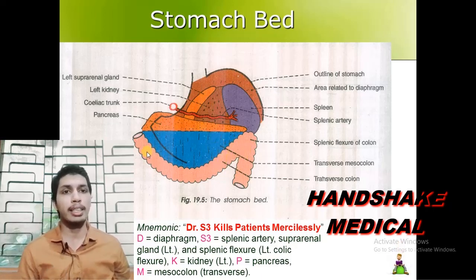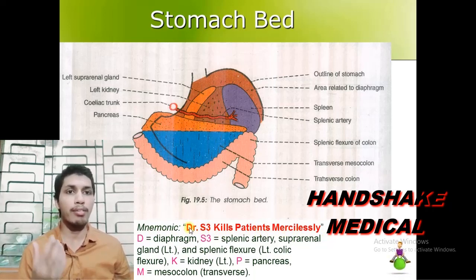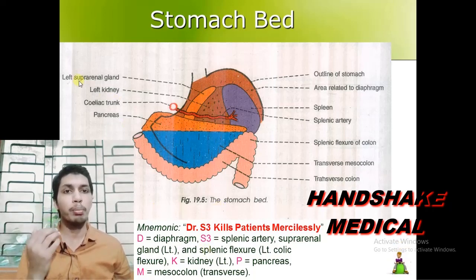You may memorize it with the help of a mnemonic: Dr. S3 kills patients mercilessly. The first letter of every word in this mnemonic is the name of a content of the stomach bed. D stands for the diaphragm, that is, the left crus of the diaphragm. The second word in the mnemonic is S3, meaning 3 structures of the stomach bed have names starting with the letter S. Number 1 is the suprarenal gland.